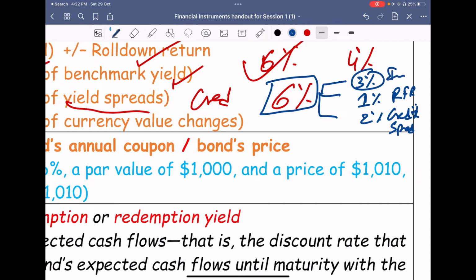3% is the inflation. Government bonds are anyways paying 4%, so they are already paying your inflation plus the risk-free interest rate, and you are getting 2% more for the credit, because instead of investing in government bonds, you are investing in corporate bonds, and you are taking a chance, because these corporates may or may not be in a position after 10 years. We don't know if the corporate can still continue or if they lose their existence. So for this reason, you are getting this 2% more in a corporate bond.